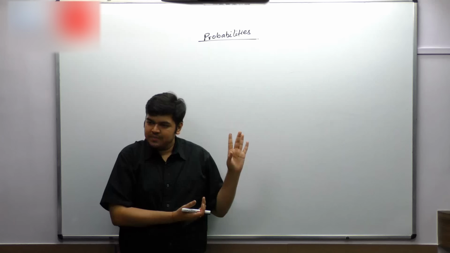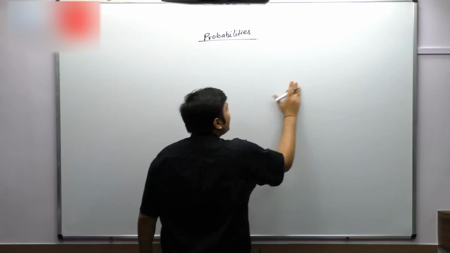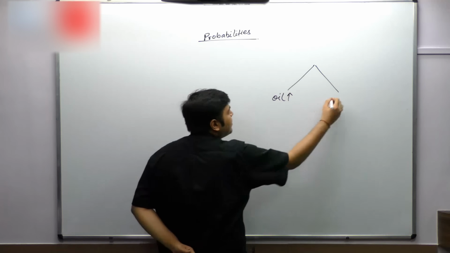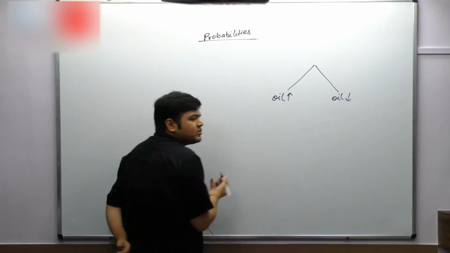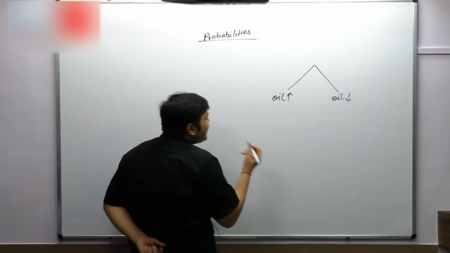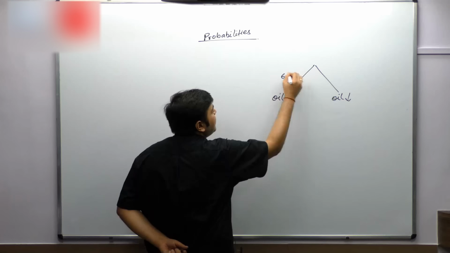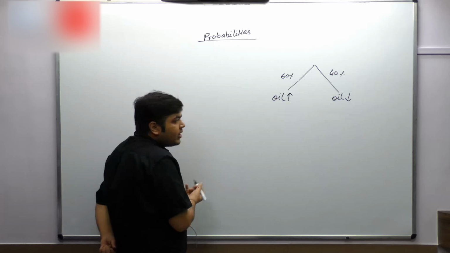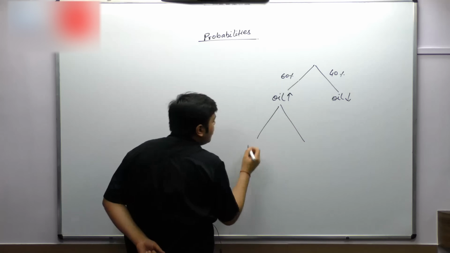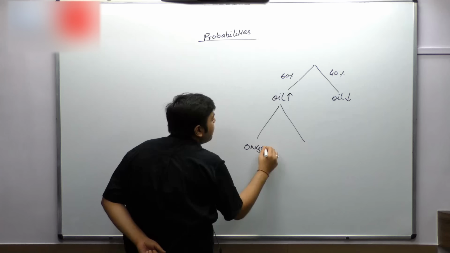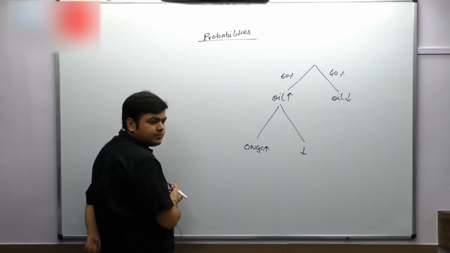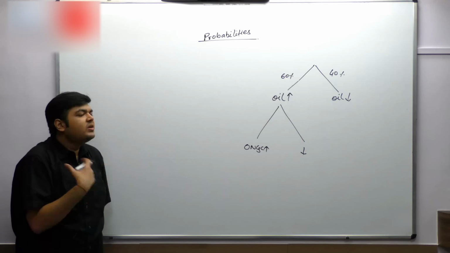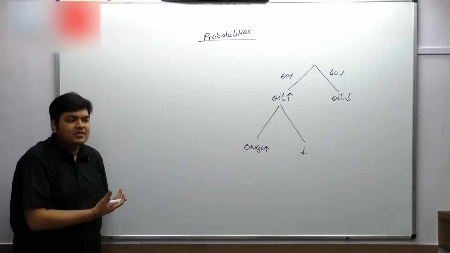Alright, everybody with me? Let's say there are 100 cases in the beginning. Oil will go up or oil will go down, two situations possible. Let's say there is a 60% probability that oil goes up and a 40% probability that oil goes down. If oil goes up, ONGC's profitability might go up, might go down, because a company does not only depend on oil prices, but on other factors as well.